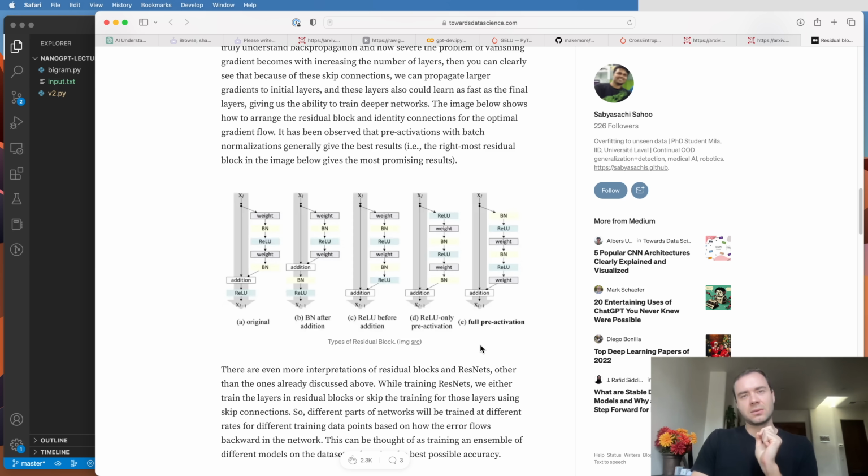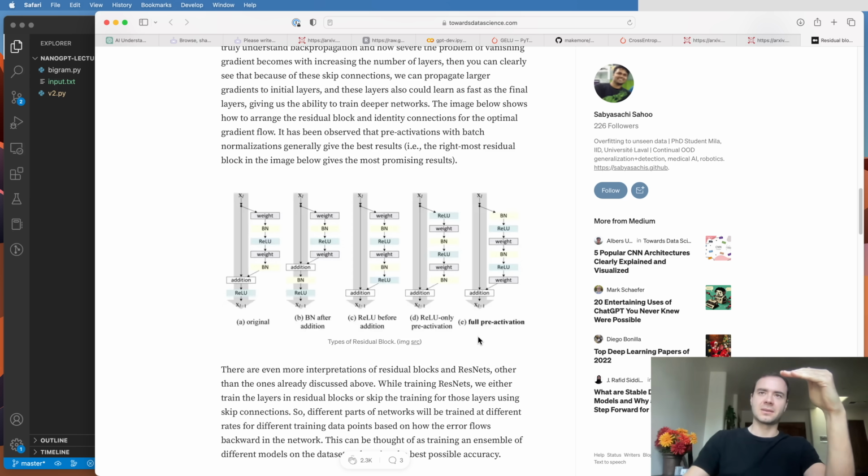And so the supervision, or the gradients from the loss, basically hop through every addition node all the way to the input, and then also fork off into the residual blocks. But basically you have this gradient superhighway that goes directly from the supervision all the way to the input, unimpeded.